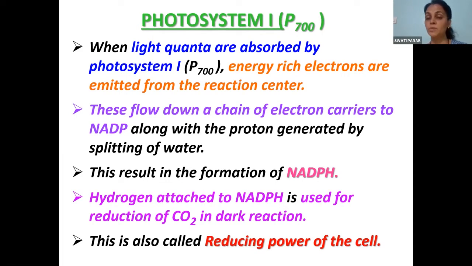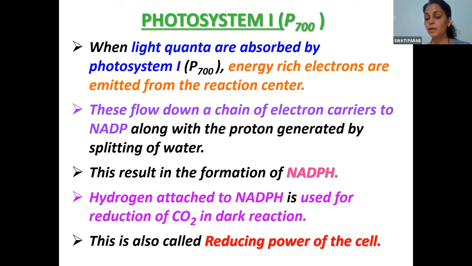If you have understood up to here, you should know this. From where does this proton come? Yes, you answer. This proton, hydrogen, comes from? Photolysis of water.